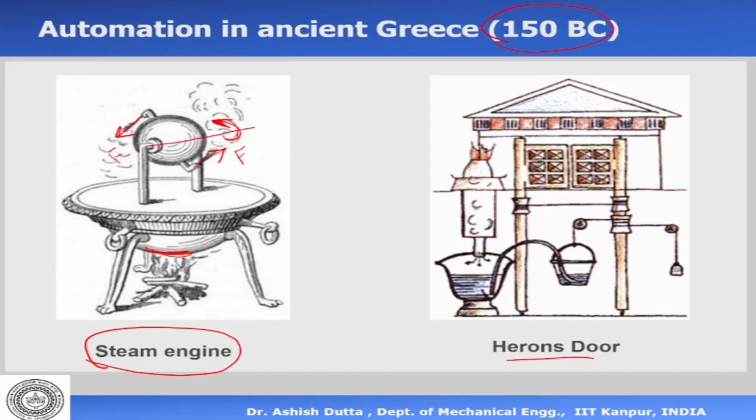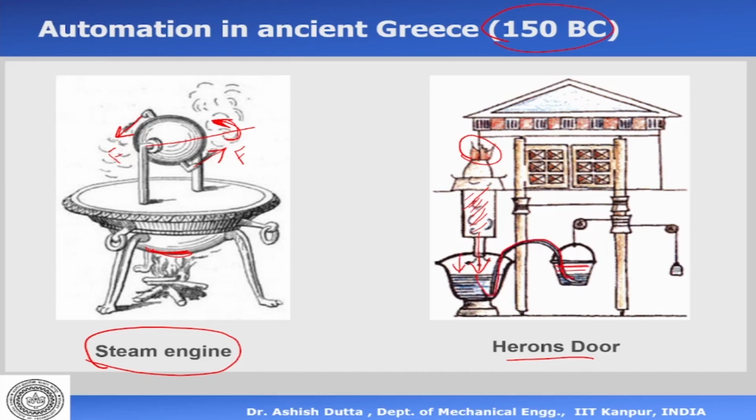Then this is an example of Heron's door. Again, why are we saying this is automation? Because there is no human being involved. Okay, you can see. So how does it work? How does the door open and close without a human? They would burn fire there. This will increase the temperature of the air inside there and increase the pressure of the air. So what will happen? It will come down this way and press this liquid, which is water. Because the pressure there increases, it will force the water into this bucket.